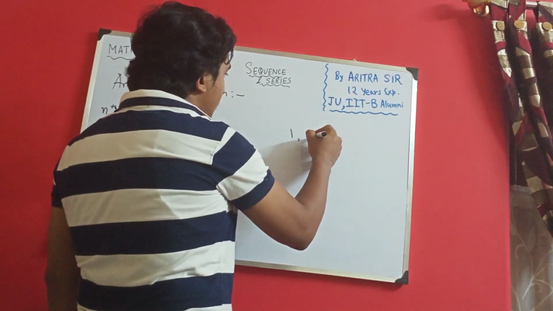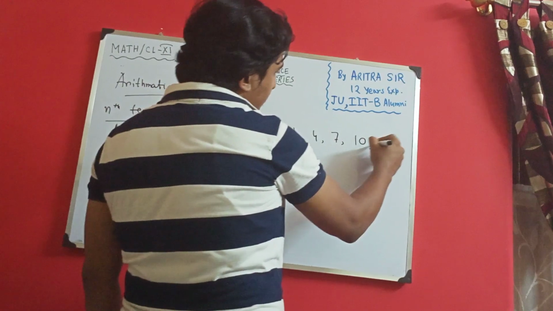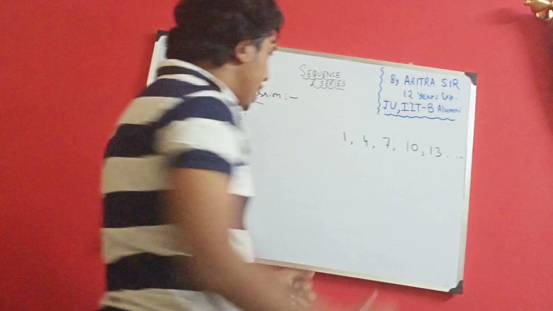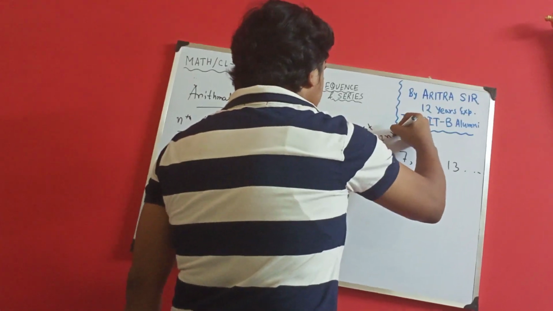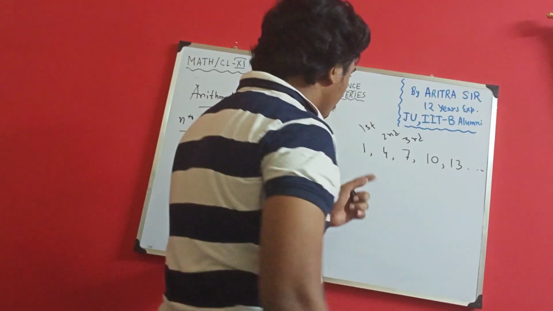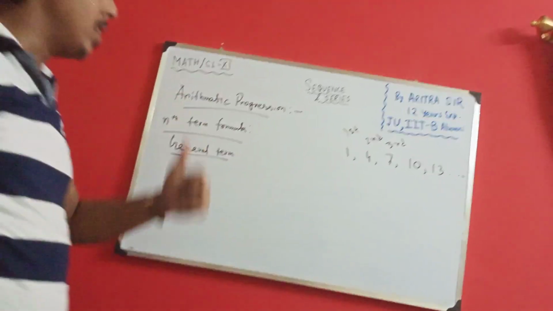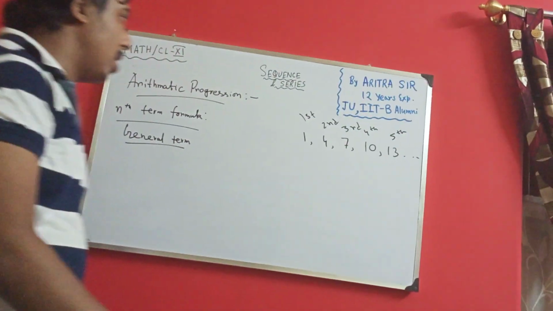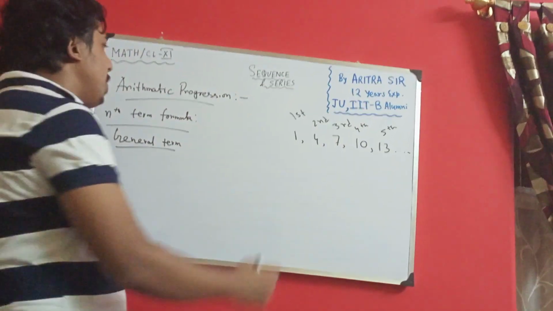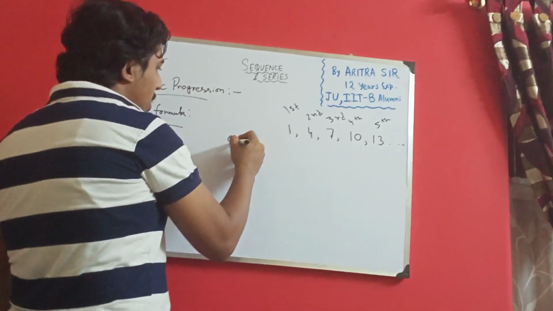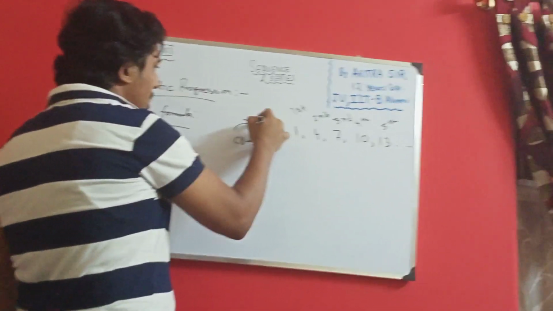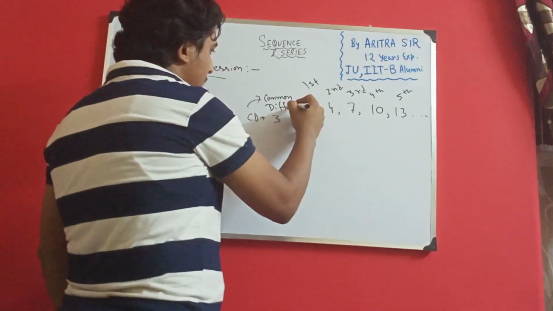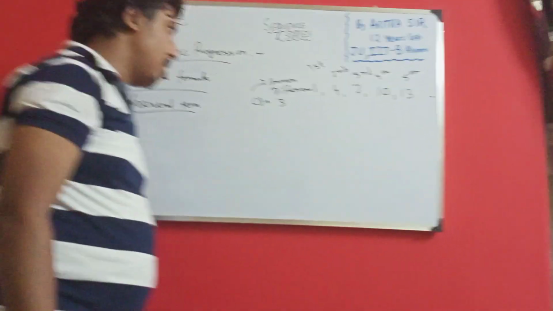So I just give you a simple arithmetic progression: 1, 4, 7, 10, 13 like that. What do you see? First number is 1. Second number 4. Third number 7. Fourth number 10. Fifth number 13 and so on. So what is the difference of consecutive terms? Of course you understand. This is called the common difference. Common difference is 3 in this sequence.